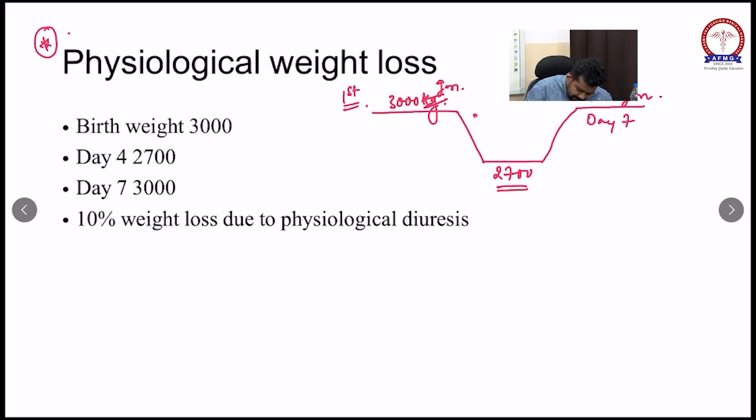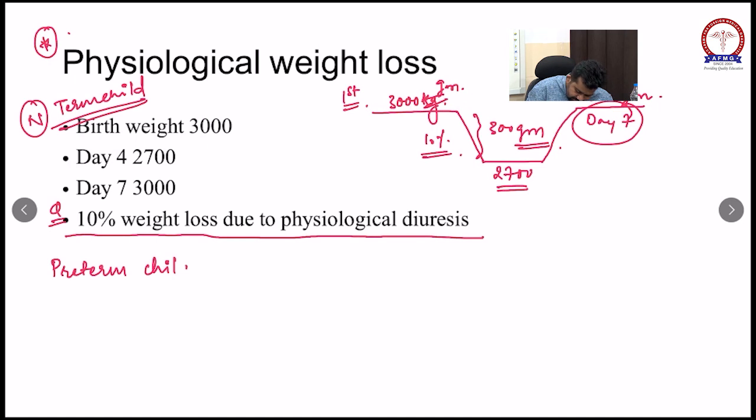Suppose this child is a preterm child. If the child is preterm, what will happen?